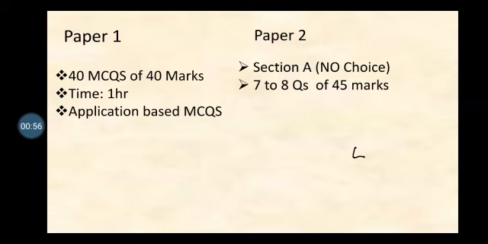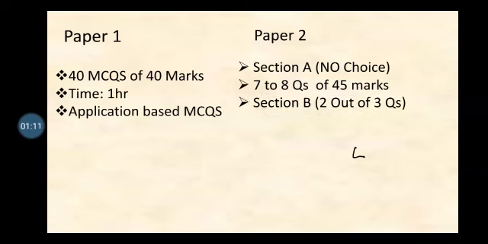After paper 1 there is paper 2, and paper 2 consists of two sections, section A and section B. Section A consists of 7 to 8 questions, and there will be no choice in section A. You have to attempt all the questions in section A, and each question carries 4 to 5 marks. The total marks of section A will be 45 marks.